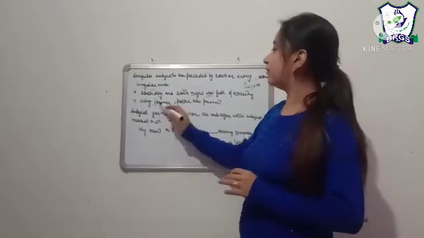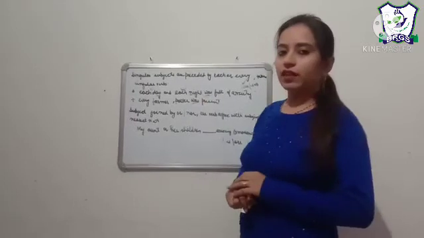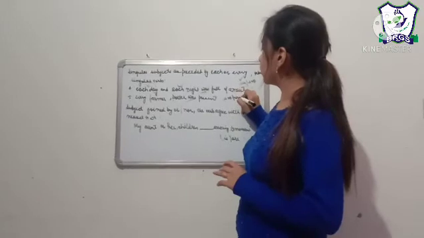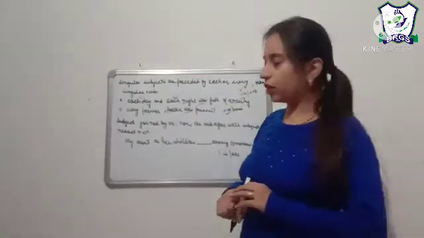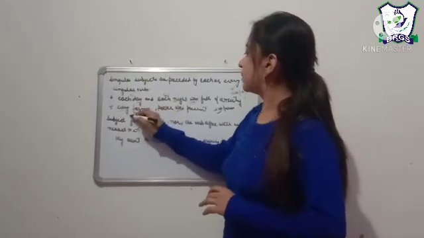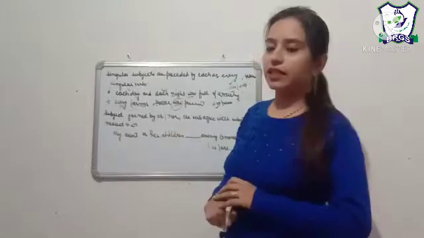For example, every farmer and potter was present. If you are given the option between was and were, you are going to choose was, because our subject is preceded by the word every, so the verb will be singular.